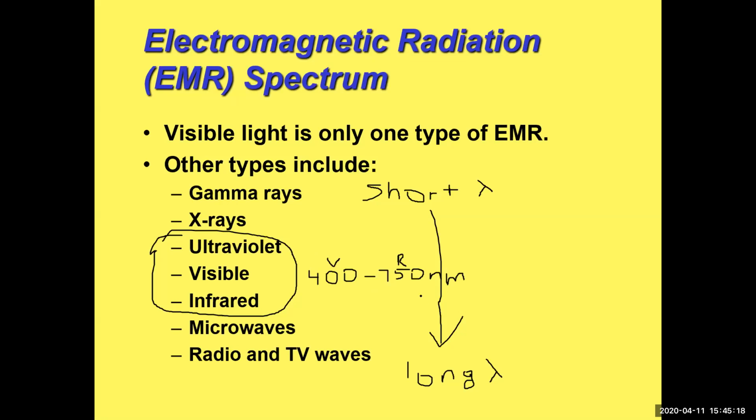If the wavelength gets longer than 750, the next longest wavelength is going to be here in the infrared. So the infrared will come after the red in terms of wavelength. If you have a wavelength of like 1,000 nanometers, that's going to be infrared. If you have a wavelength of like 100 nanometers, it's going to be in the ultraviolet. Where does it cross over from ultraviolet to X-ray to gamma rays? You don't have to memorize that. But you should know that if it's a bit shorter than visible, it's ultraviolet, and if it's a bit longer than visible, it's infrared. We're going to look at that on a picture next.